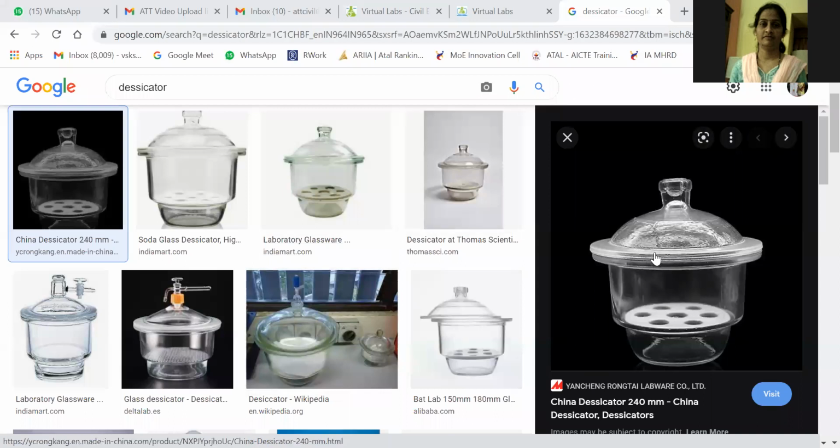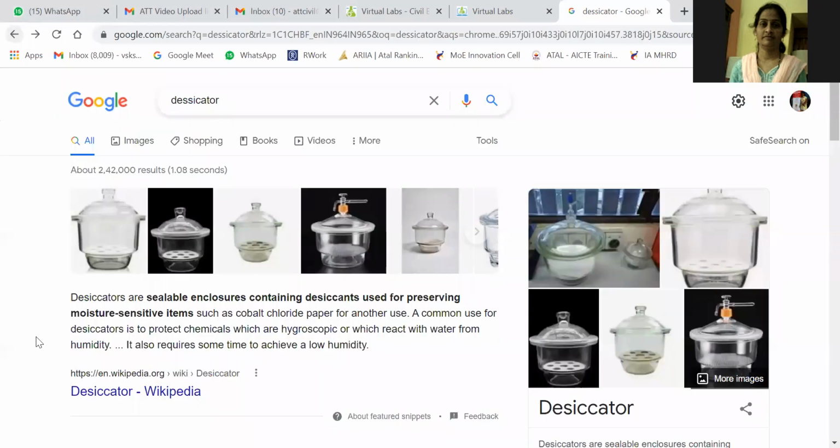At the bottom you can see the white colored material in this desiccator, and this is the cap. Desiccators are sealable enclosures containing desiccants used for preserving moisture-sensitive items such as cobalt chloride paper. Another common use for a desiccator is to protect chemicals which are hygroscopic or which react with water from humidity. It also requires some time to achieve a low humidity.